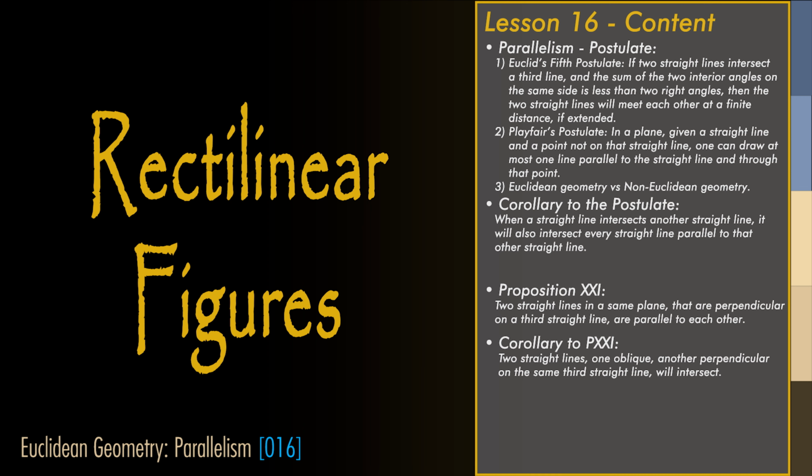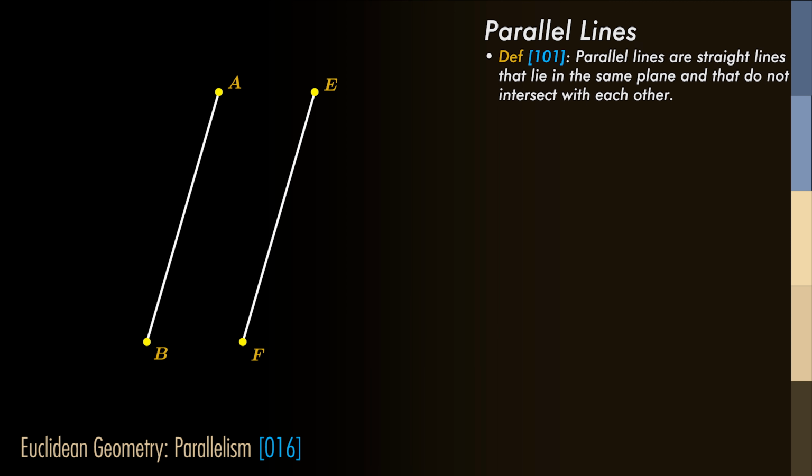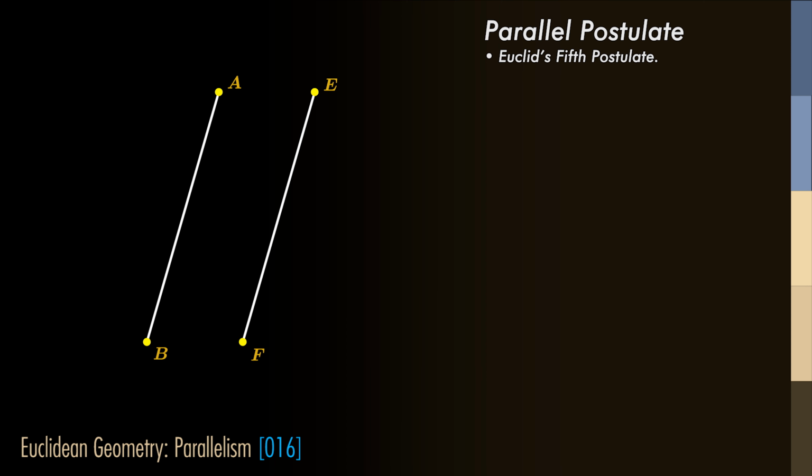A completely new chapter awaits us, and yes, it is so new that we need an additional Euclidean postulate to introduce it. We will talk now about parallel lines. The postulate we are going to elaborate on is the fifth postulate in this course and also the fifth postulate in Euclid's Elements. It is arguably the postulate that has been debated the most in the mathematical community, and we call it the parallel postulate.